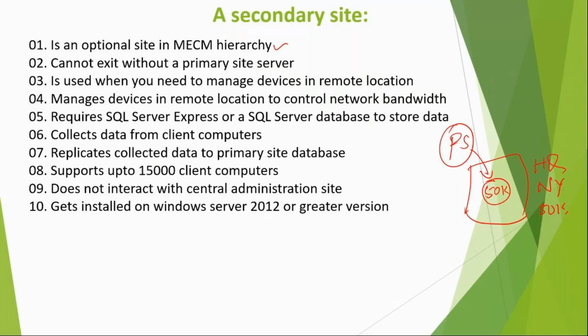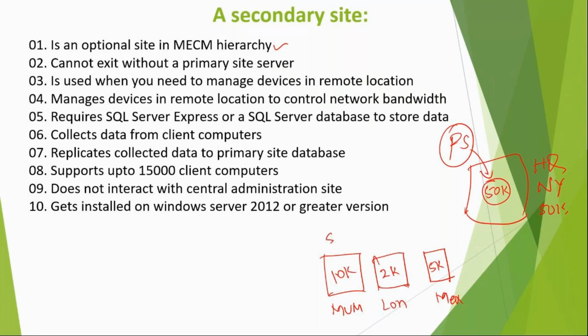But you have some branch offices. Let's say you have a branch office in Mumbai, another in London, another in Mexico. Now these have 10,000 devices, 2,000 devices, and 5,000 devices. Who will manage these devices? These devices cannot be managed by primary because primary is in New York and these devices are on a WAN network. So we need secondary. Let's say secondary 1, secondary 2 and secondary 3.